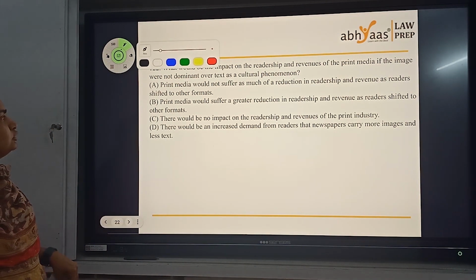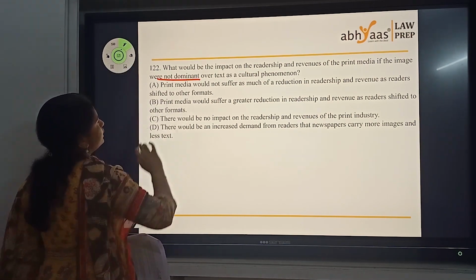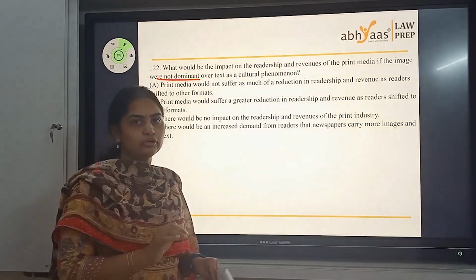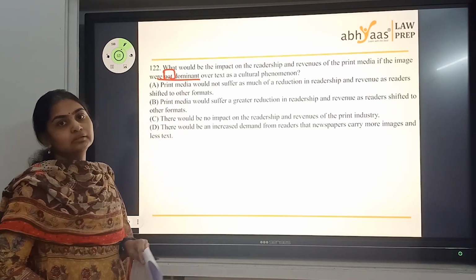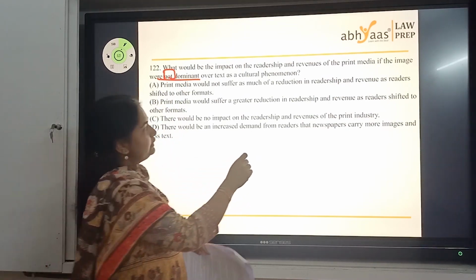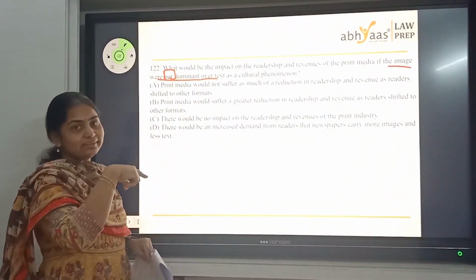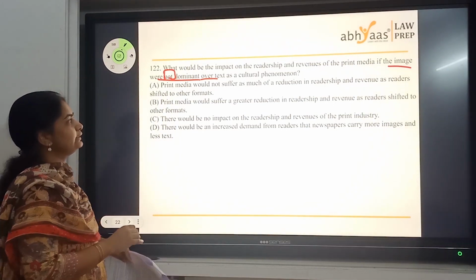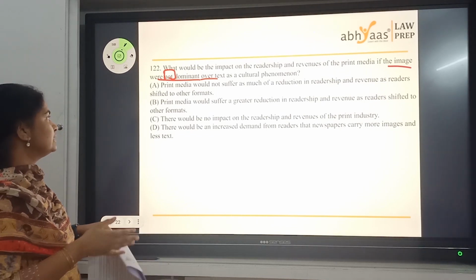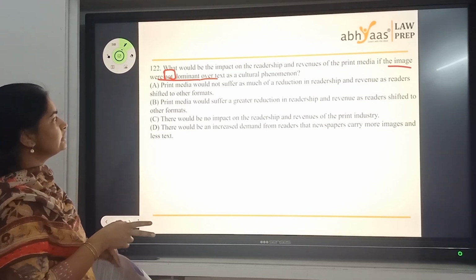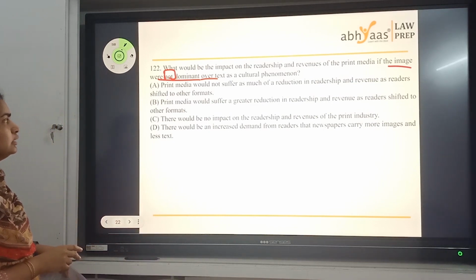Next, what would be the impact on the readership and revenues of print media if image were not dominant over text as a cultural phenomenon? This is a question where you need to read the question carefully. You've got a "not" here. Print media, if image were not dominant over text. The paragraph said that people are switching to image-oriented things, but this question is about if image wasn't the important one, how would things be? Let's see the options. Print media wouldn't suffer as much of a reduction in readership and revenue as readers shift to other formats.